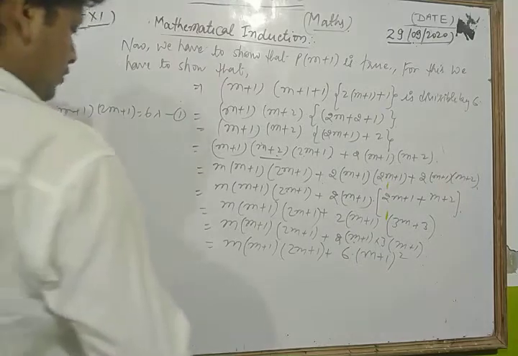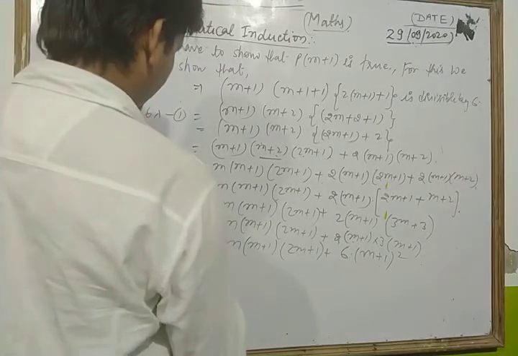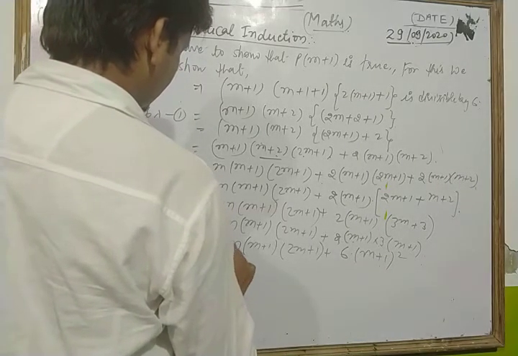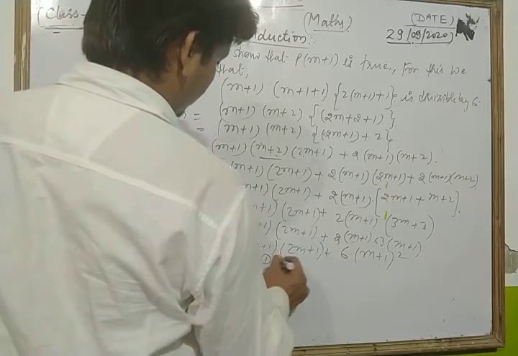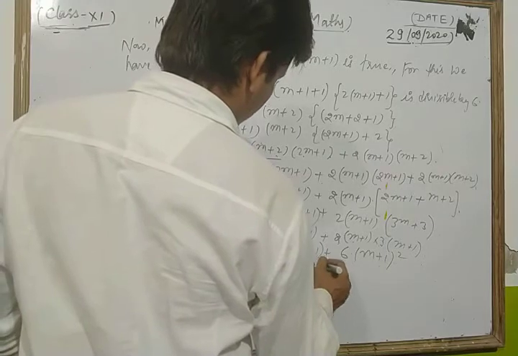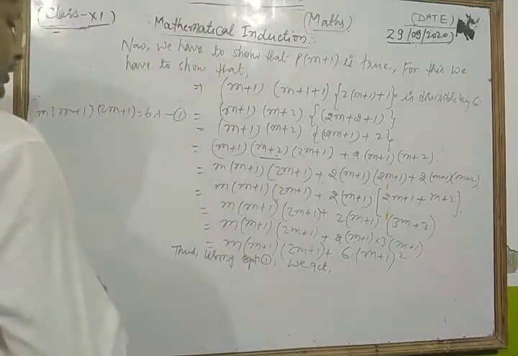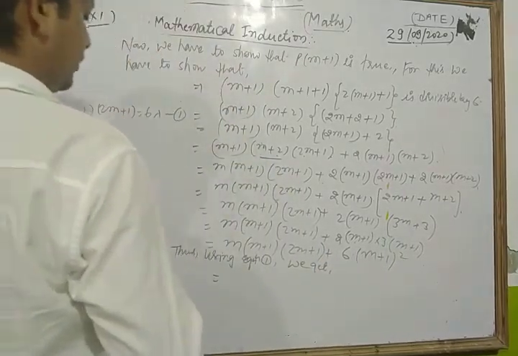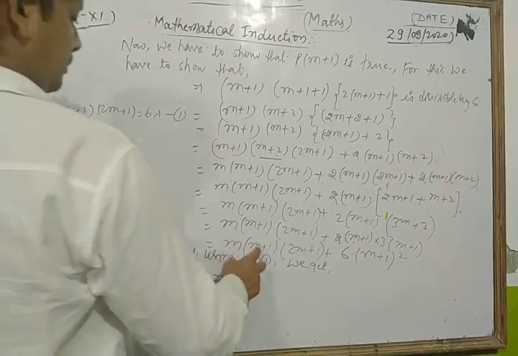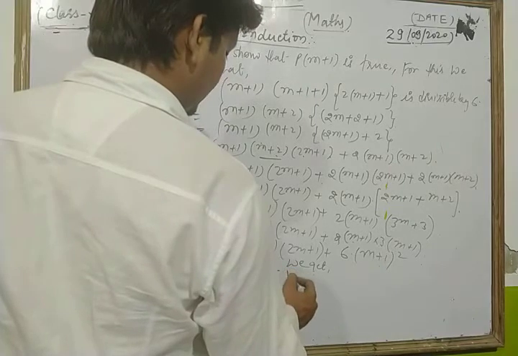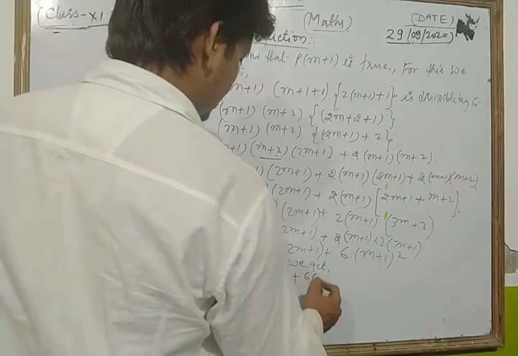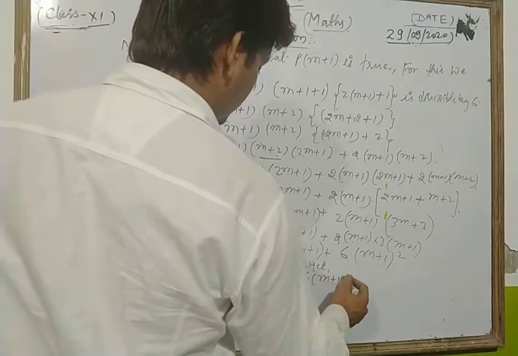Thus, by using equation 1, we get, look dear student, we put (m plus 1)(2m plus 1) equal to 6 lambda. So here we put 6 lambda, plus we write 6 times (m plus 1) whole square.